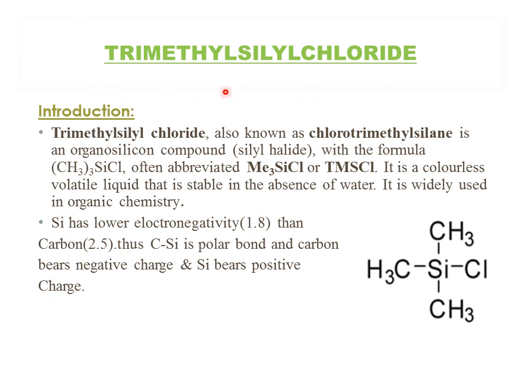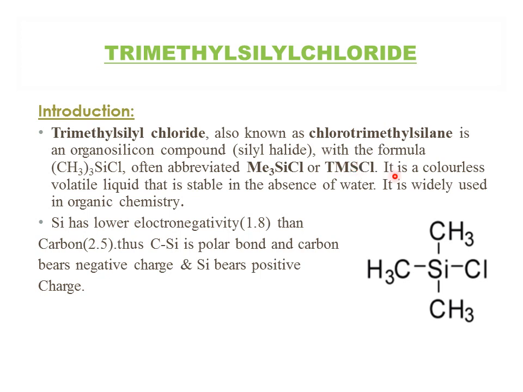The next reagent is trimethylsilyl chloride. Trimethylsilyl chloride is also known as chlorotrimethylsilane, which is an organosilicon compound, that is, an OMC compound. This organosilicon is acting as an organometallic compound that will have the silyl halide in it. It has the general formula Me3SiCl, or it can also be said as TMSCl in general.